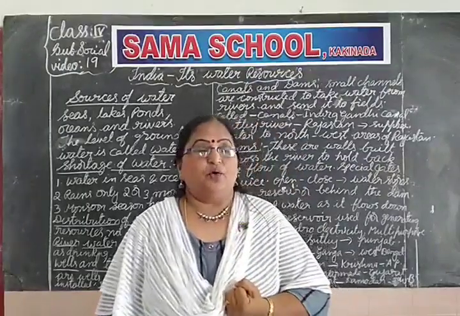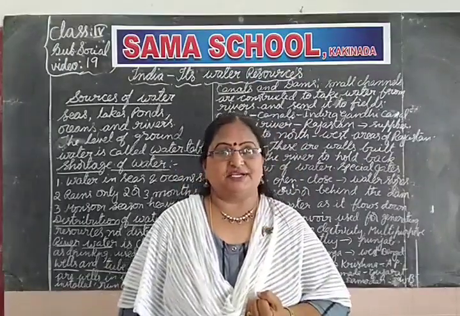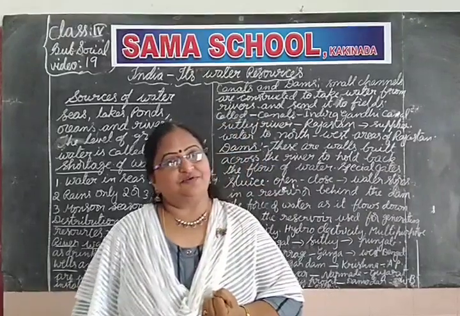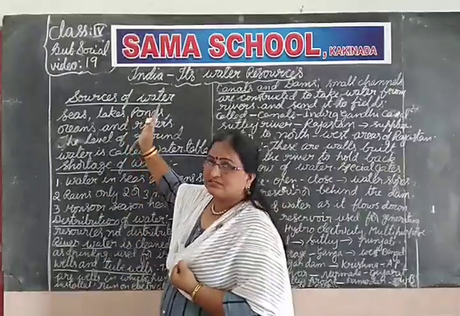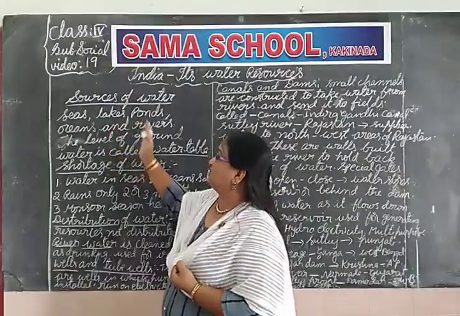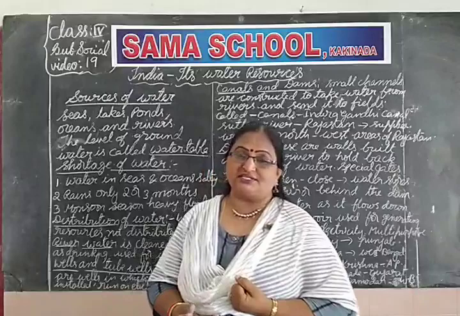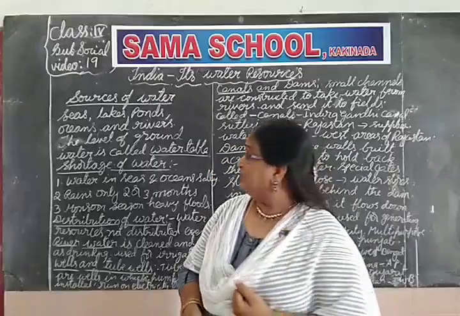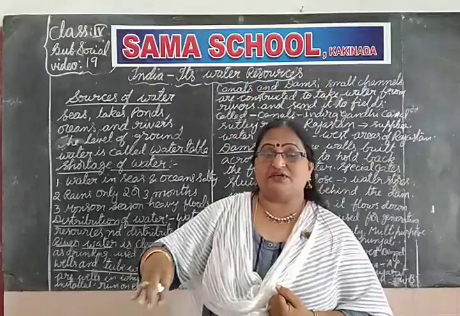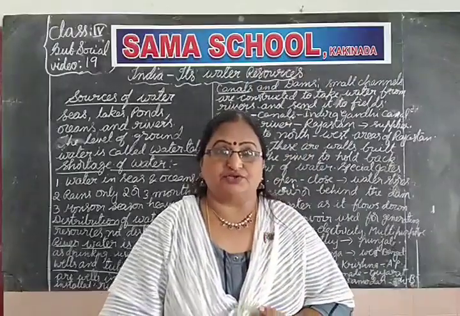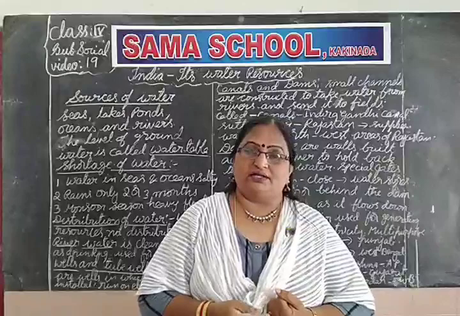But in the whole earth, 71% is covered with water. The sources of water are seas, lakes, ponds, oceans, and rivers. Not only this, under the surface of the ground we also have water resources.